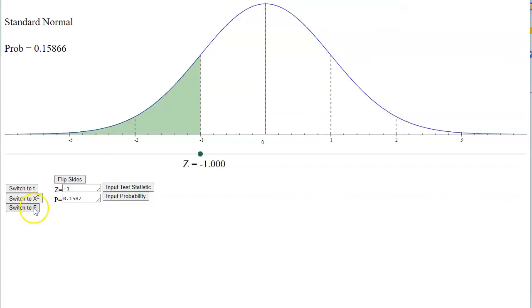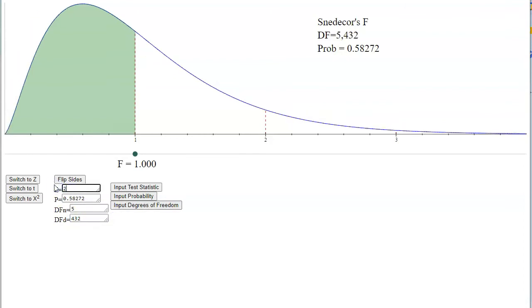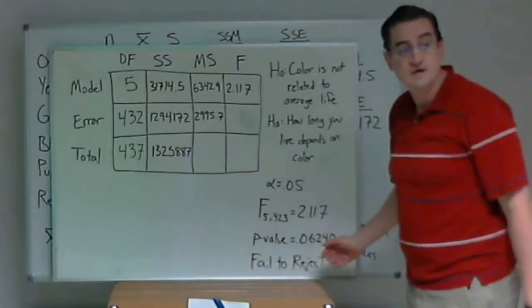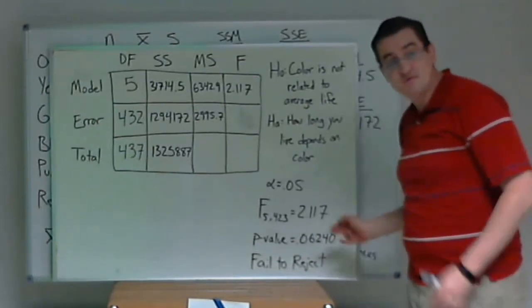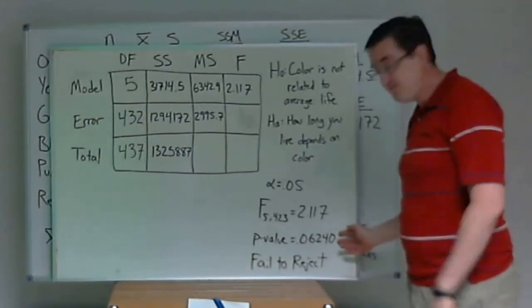Now I can go to the application. F distribution, degrees of freedom for model are 5, degrees of freedom for error were 432, and then my F score was 2.117. F distribution is always right-tailed because that's both the negative and positive side of the F. I mean, when you squared it, it folded over on itself. So this is a two-tailed test by only using the right tail. P-value 0.06240. I don't need to double that p-value because when I squared things, the negative and positive both got doubled. So there's my p-value.